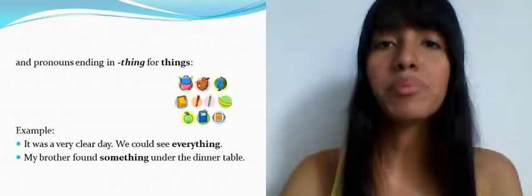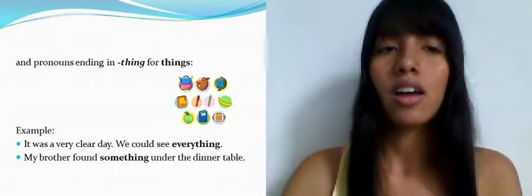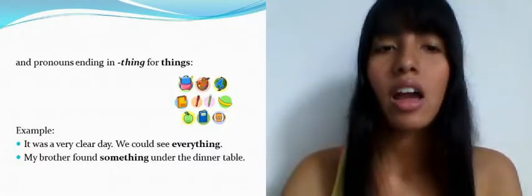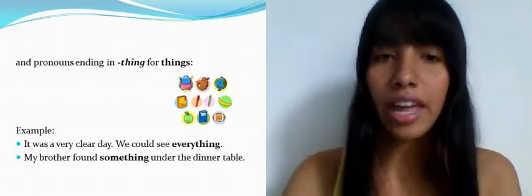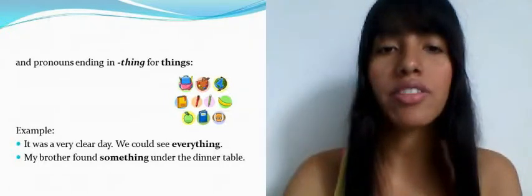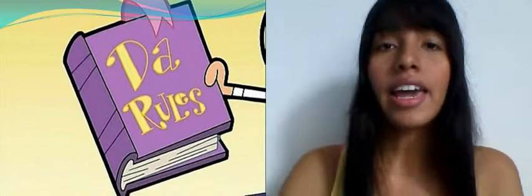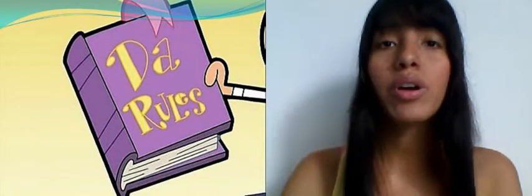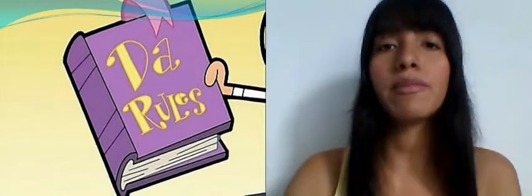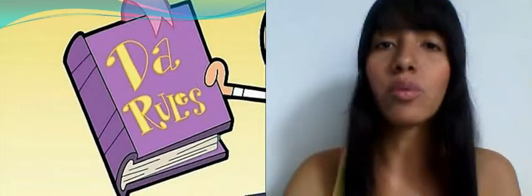We use pronouns ending in thing for things. For example, it was a very clear day. We could see everything. My brother found something under the dinner table. In this presentation, we're going to be mostly focused on the way we use indefinite pronouns to talk about people. So let's look at the rules.